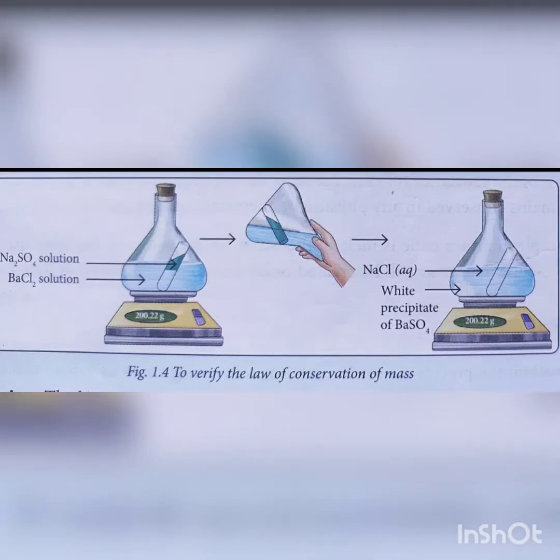We take 10 ml barium chloride solution in a measuring cylinder and pour it in the conical flask. Take 10 ml of sodium sulfate solution in the measuring cylinder and pour it in the test tube. Keep the test tube inside the conical flask carefully. Make sure that the two solutions do not mix. Put the cork on the flask. Measure the weight of the flask with its contents on a weighing balance and note it.